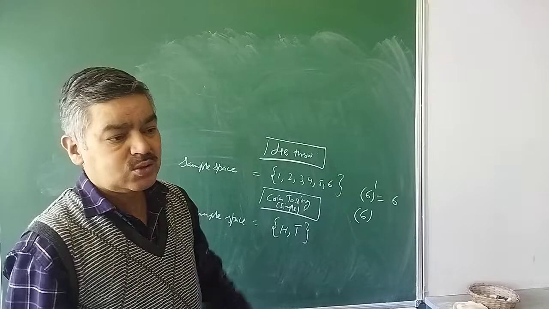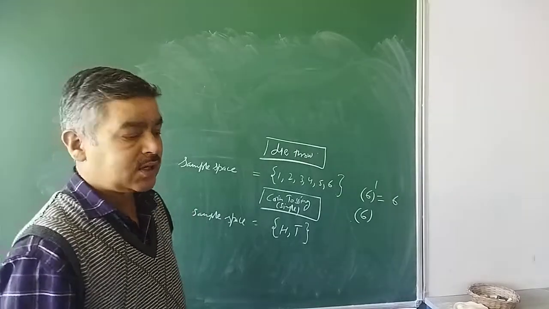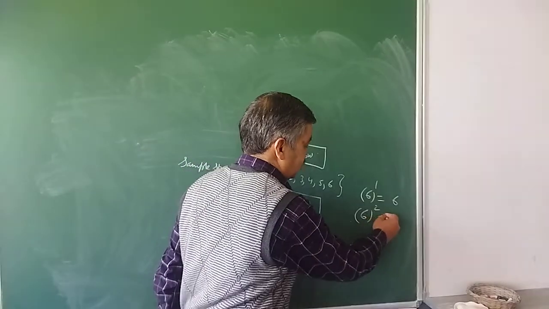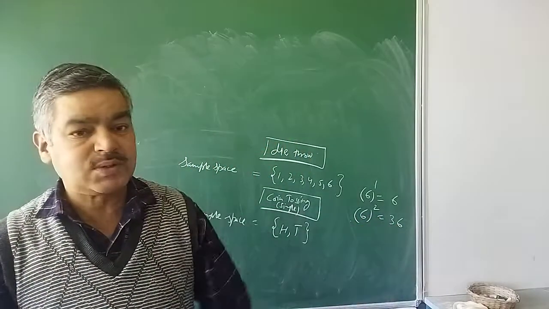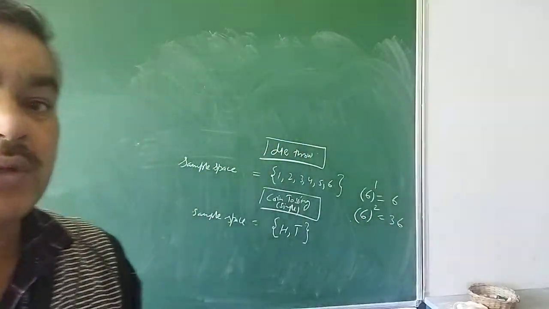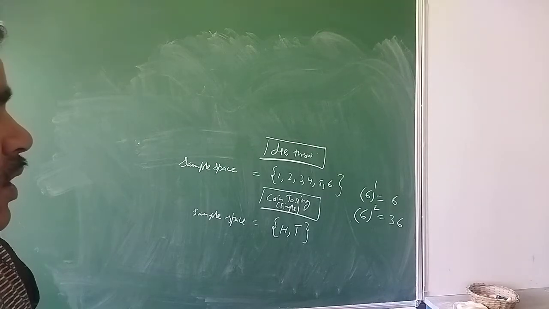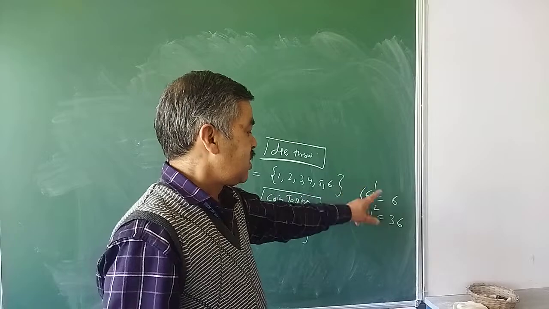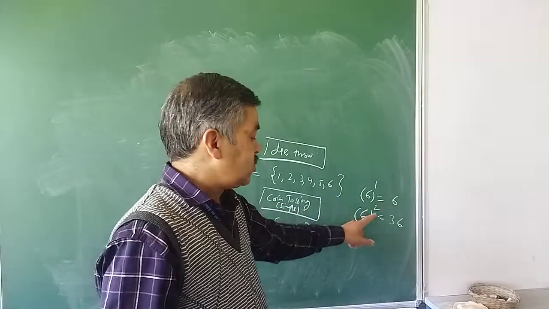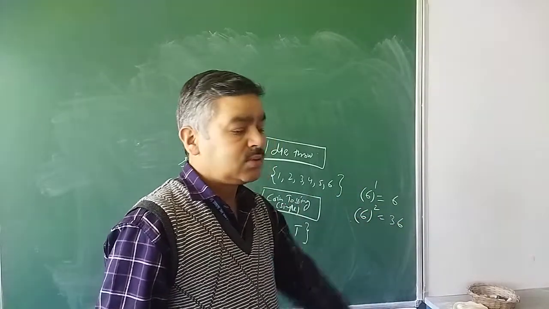That will remain 6 only. 6 possibilities are there, but you are going to toss that twice, so the number of possible outcomes will be equal to 36. Please do remember that. Number of possible outcomes: this is the one time toss, this is the 2 times toss. So 6 times 6, that is 36, will be there.